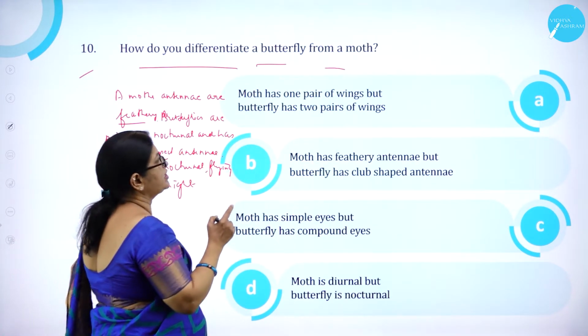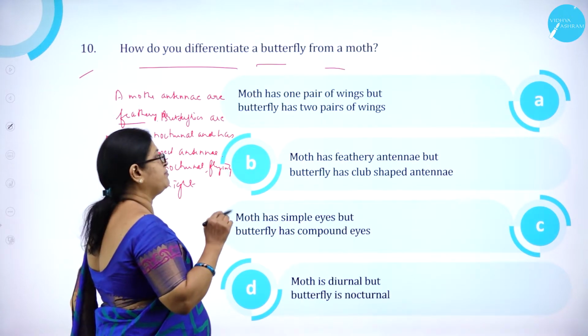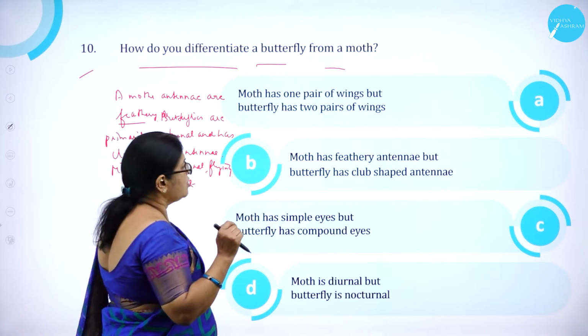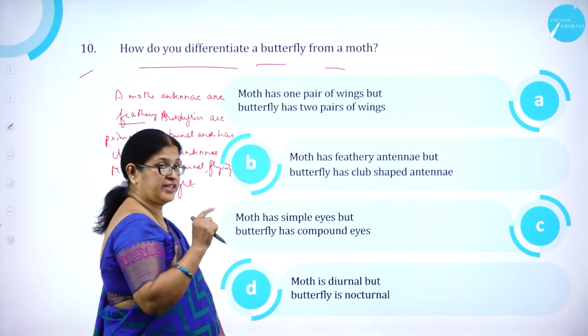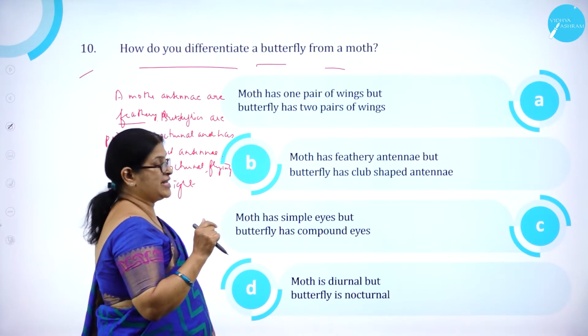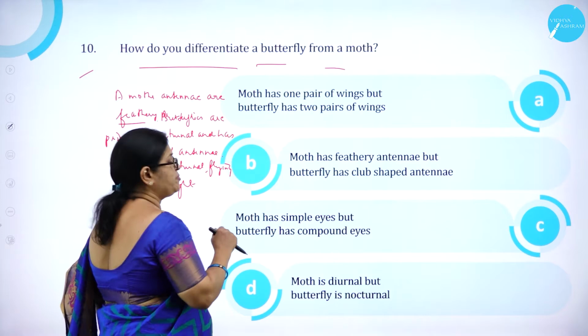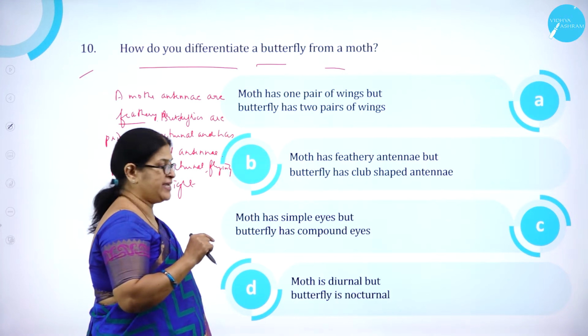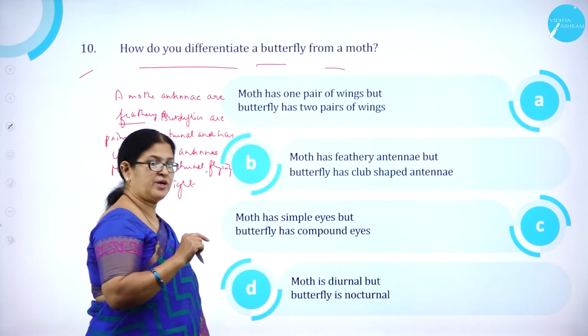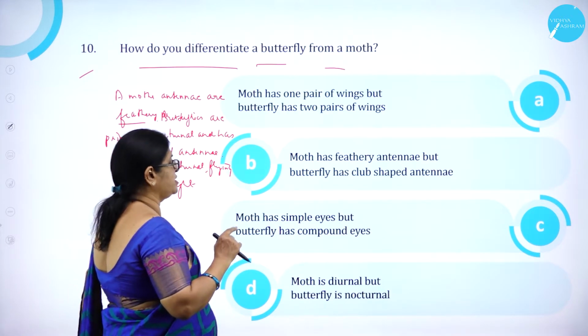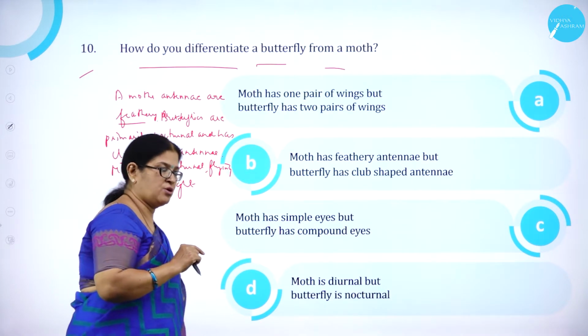Option A, moth has one pair of wings, but butterfly has two pair of wings. Option B, moth has feathery antennae, but butterfly has club-shaped antennae. Option C, moth has simple eyes, but butterfly has compound eyes. Option D, moth is diurnal, but butterfly is nocturnal.